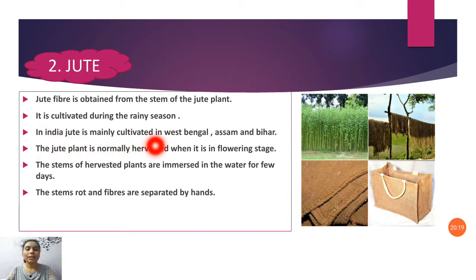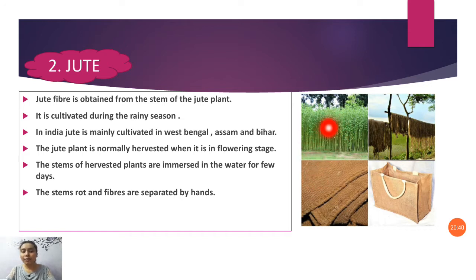Next, the jute plant is normally harvested at the flowering stage. Whenever flowers start to appear on the plant, jute fiber is extracted.